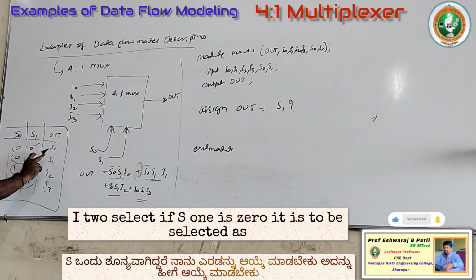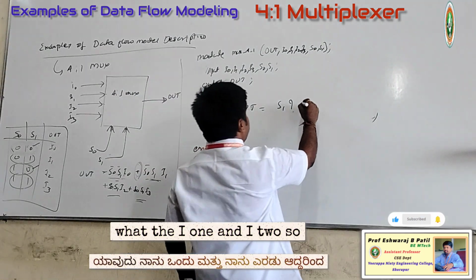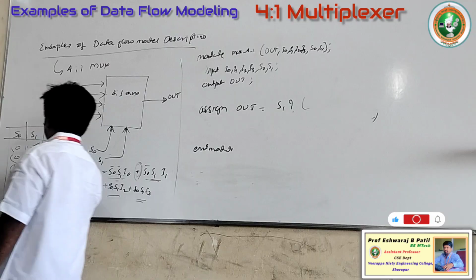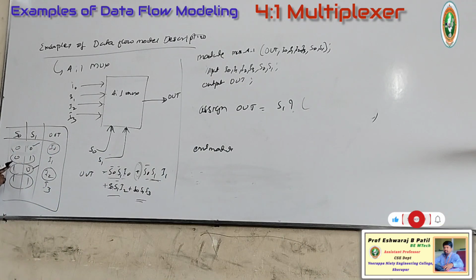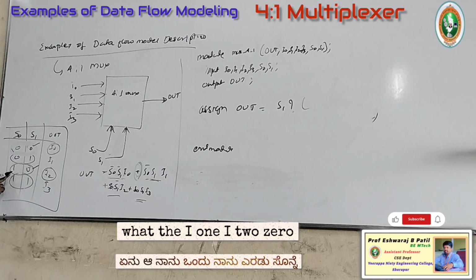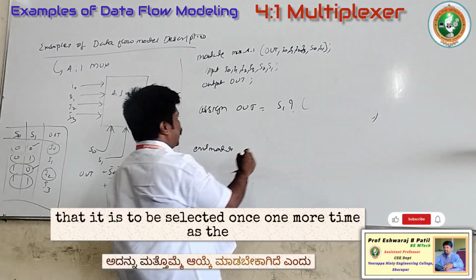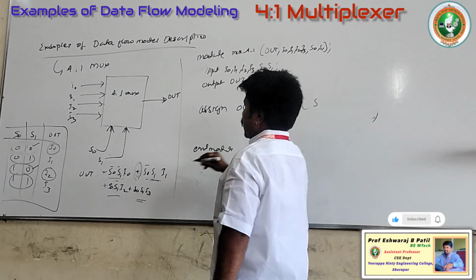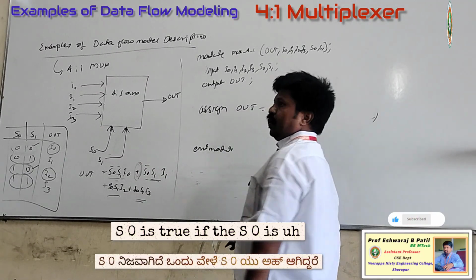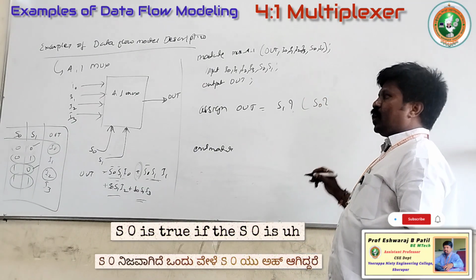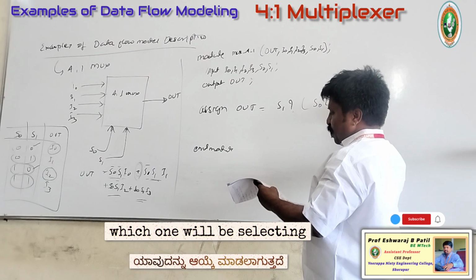If S1 is 0, it has to be selected as I0 and I1, so that I have to make it for I0 and I1. What is needed again? 0 and 1 are needed, which is S0. So it is to be selected one more time. If S0 is true, it has to select which one?